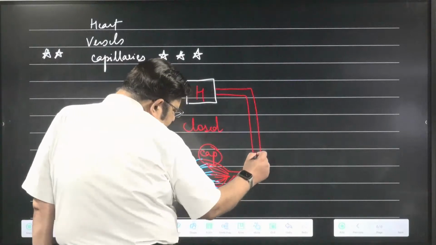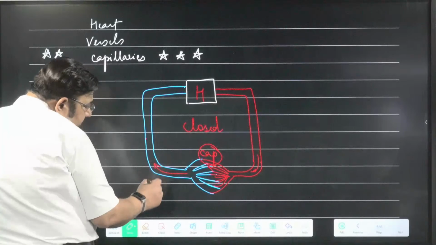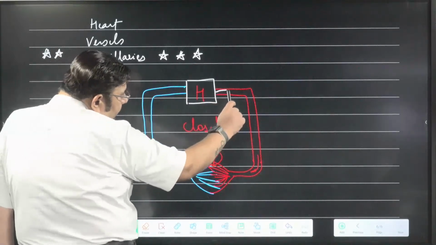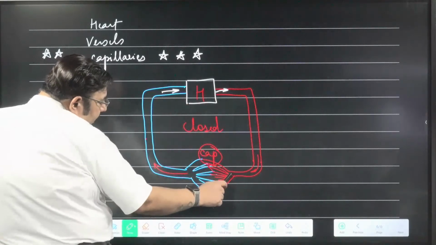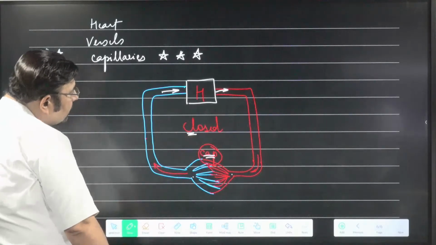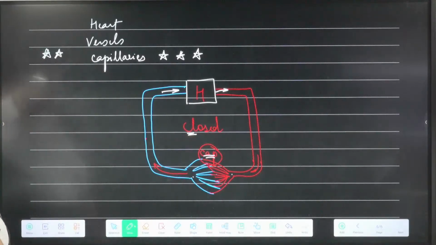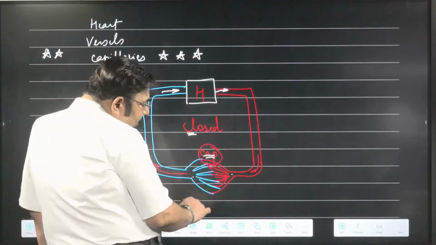They are the connecting link between the arteries and the veins, between the vessels that carry blood away from the heart and the vessels which carry blood towards the heart. They are the connecting link, capillaries, closed. I hope you understand the relation between capillaries and closed circulation. Heart is present, vessels are present, and capillaries are also present characteristically in all closed circulatory systems. Okay? So blood always remains confined to the blood vessels.